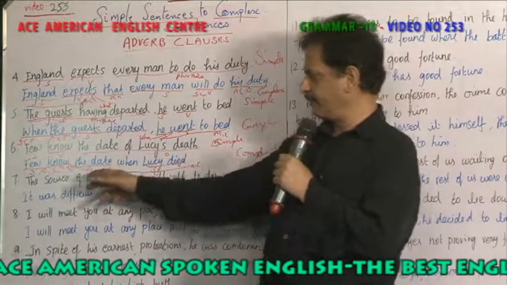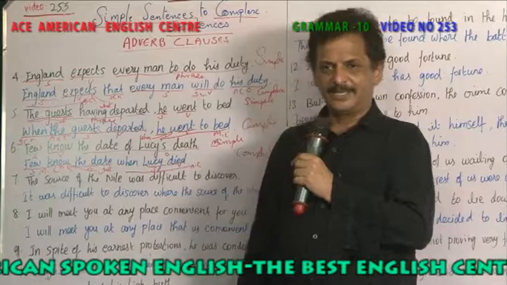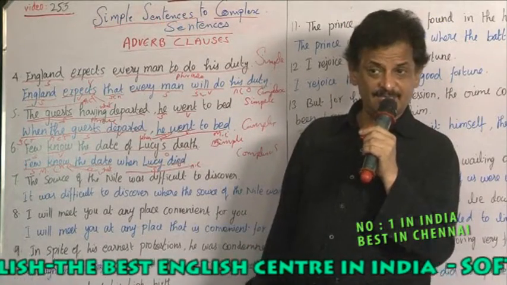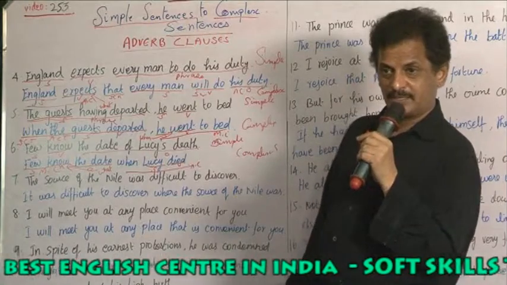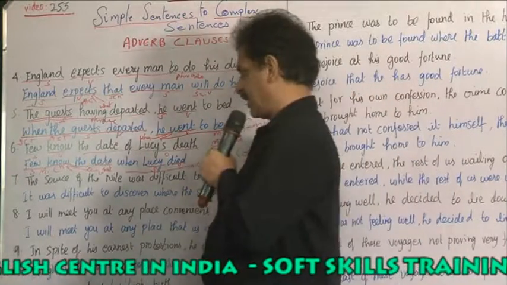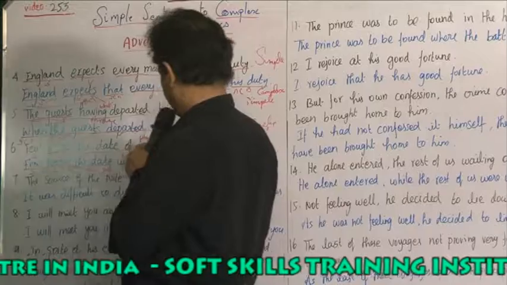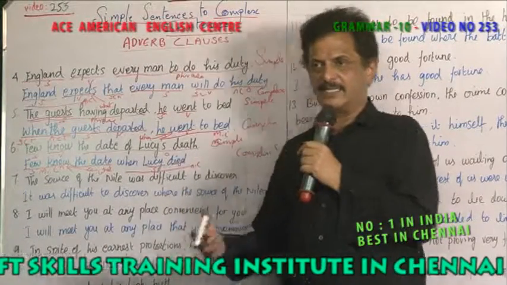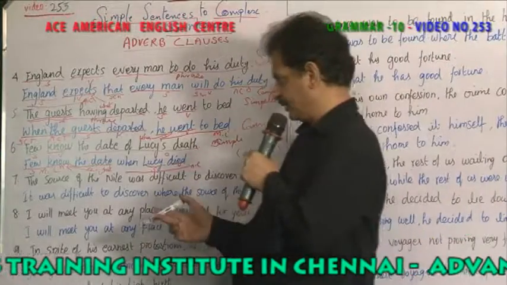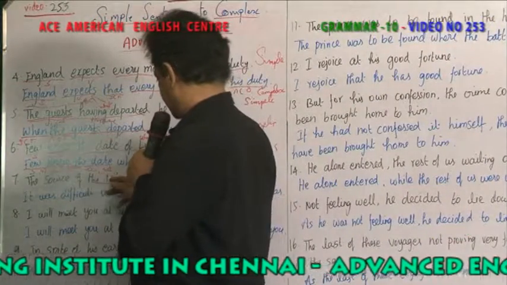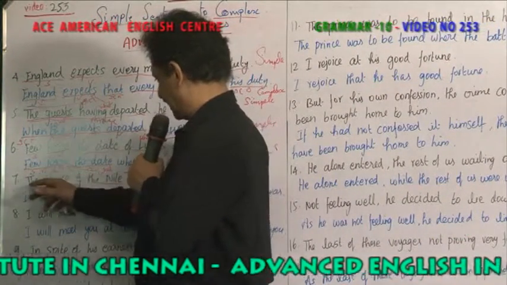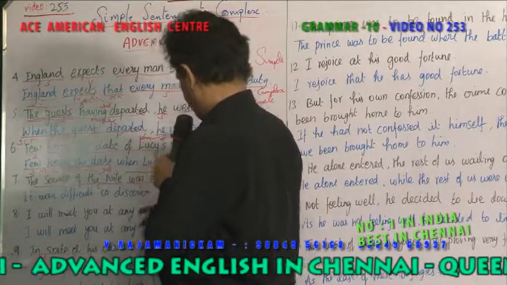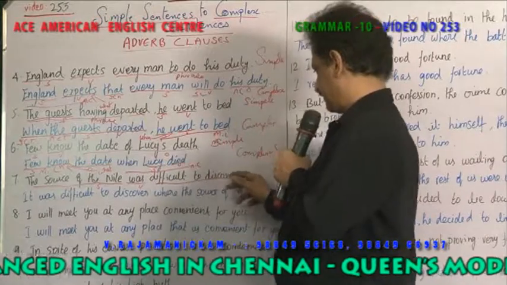The source of the Nile. Nile means what? A river which passes through different countries, like Egypt, it's in Africa. The source of the Nile was difficult to discover. Where the river Nile starts is very difficult to discover. So the source of the Nile, the entire thing becomes the subject. Was is a verb. Difficult to discover.